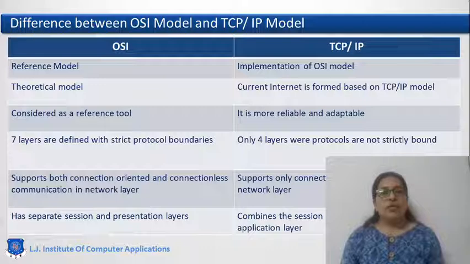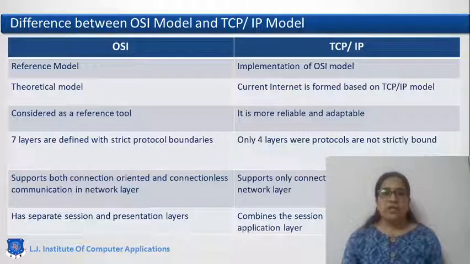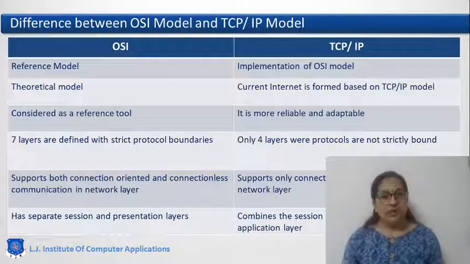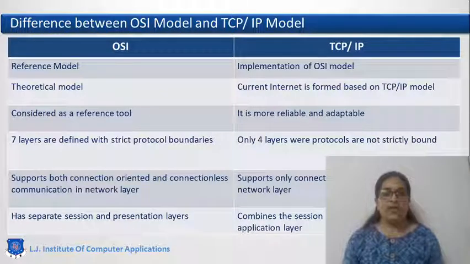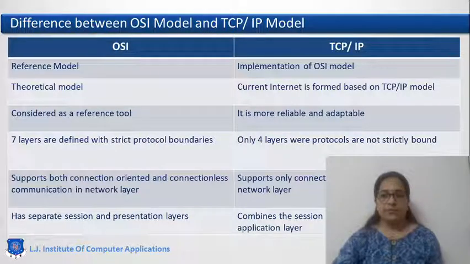Now there are two types of models available, where the OSI model is the theoretical model and it is nowadays no more in use, but based on that model the TCP IP model is working currently to form our internet.